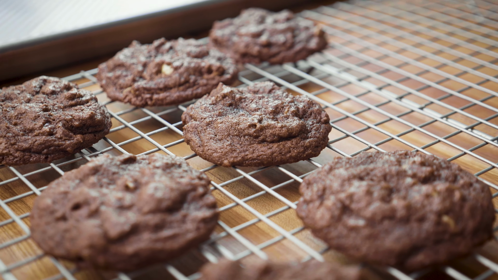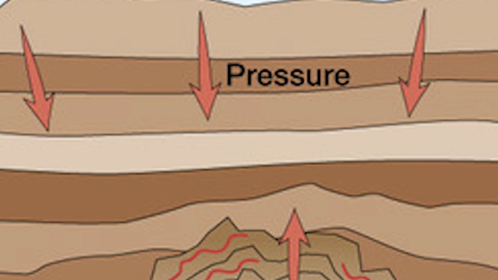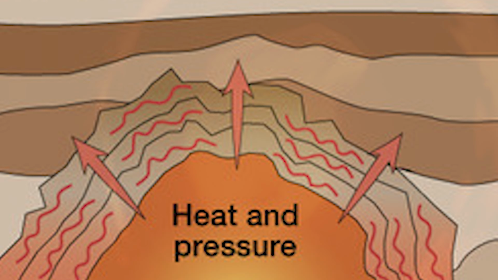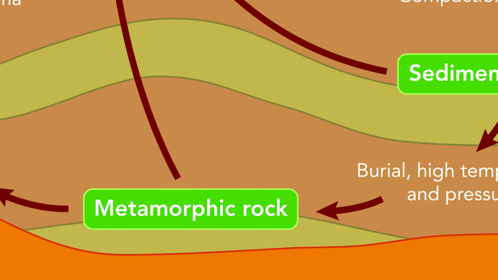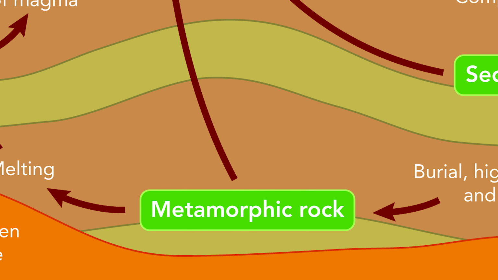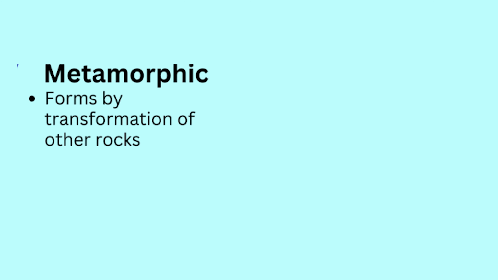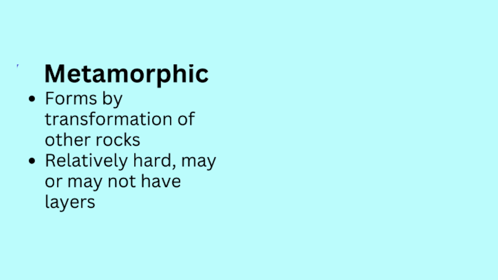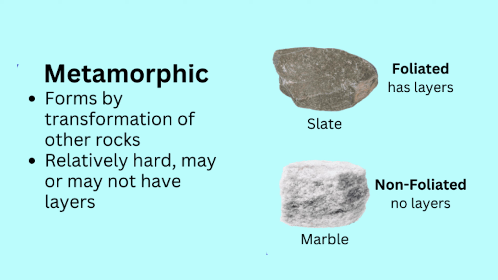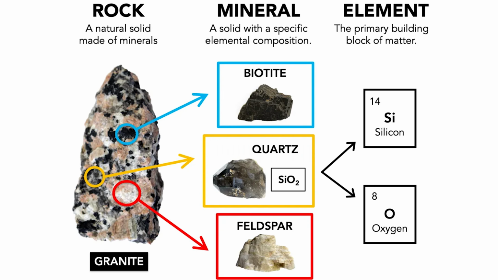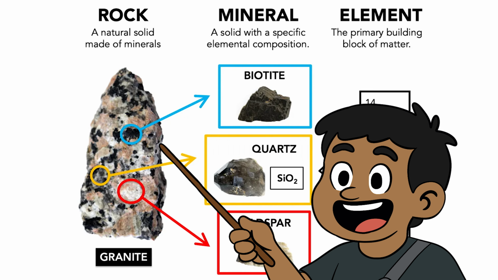Metamorphic. Just like cookie dough changes as it bakes, rocks change when they're heated, squeezed, or both. Rocks deep within the earth are put through intense heat and pressure. In time, these forces change sedimentary or igneous rock into another type of rock called metamorphic rock. They are formed by the transformation of other rocks. They are relatively hard and may or may not have layers. Examples of metamorphic rock are slate, which is foliated and has layers; marble, non-foliated. It has no layers. Great, so now you know what makes up a rock and the different types of rock.